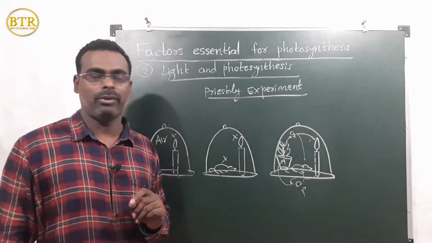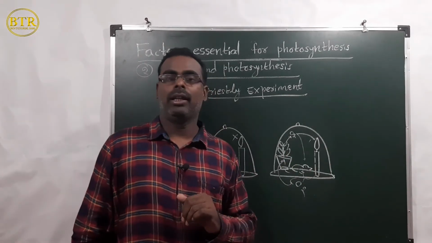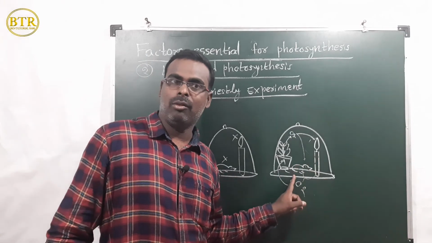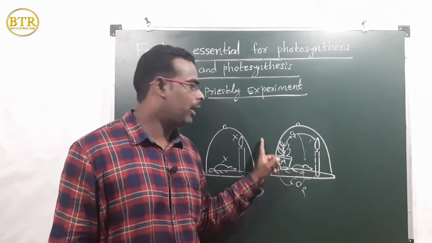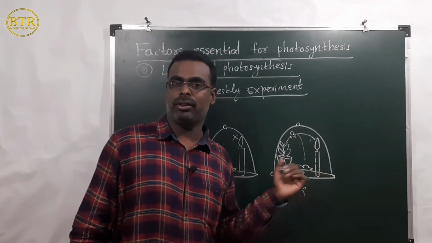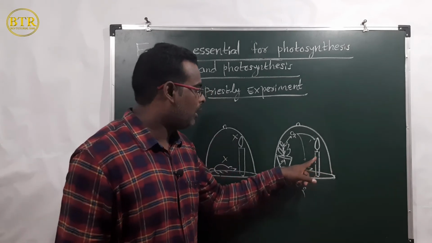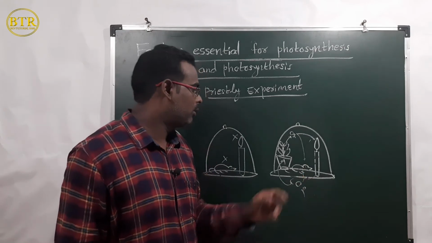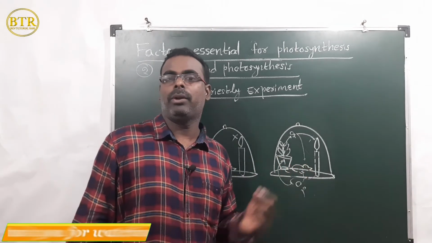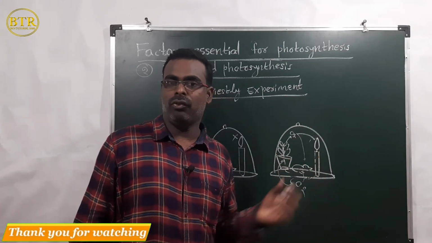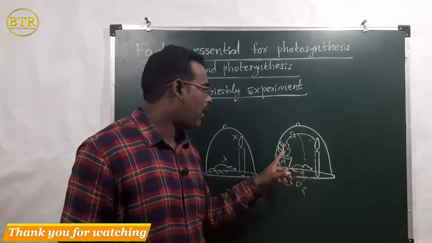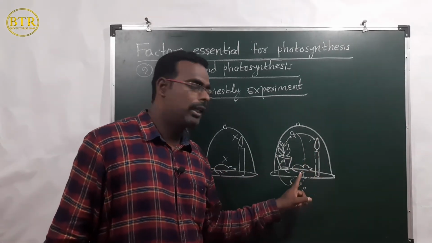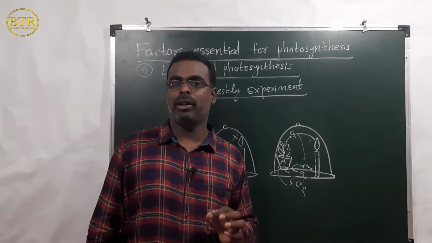In the next step he inserted the lighted candle, the mouse and a mint plant into the bell jar and waited for some time. He observed that the candle continued burning and the mouse was alive. So by this experiment he confirmed that plants release the air that supports the candle to burn and animals to survive.